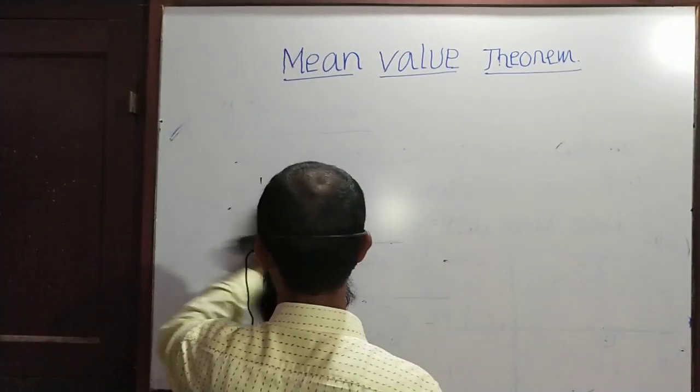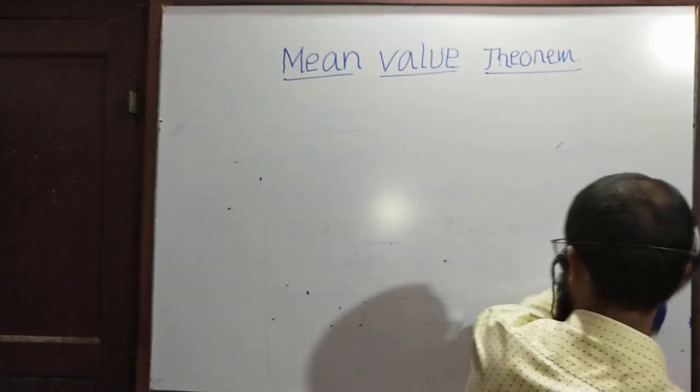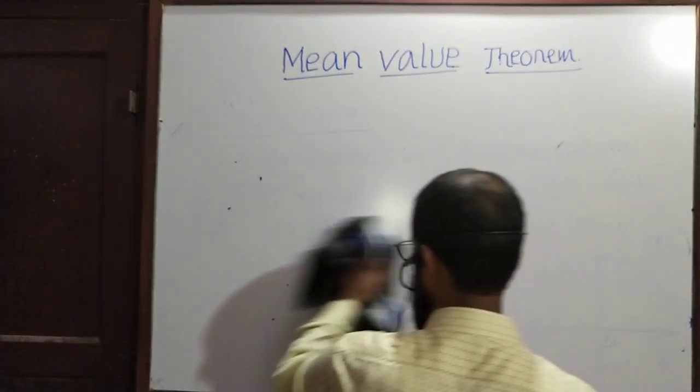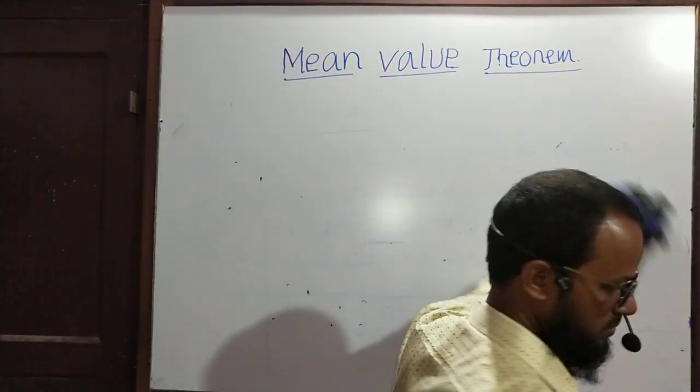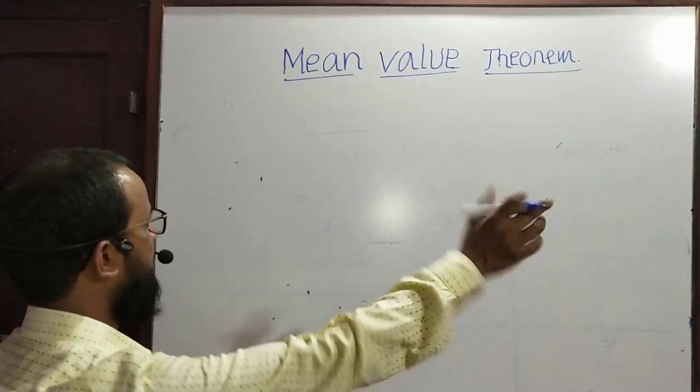F dash c means the slope of the tangent to the curve at the point c, which is equal to 0, meaning the tangent is parallel to the x-axis. Okay. Let us take a question.